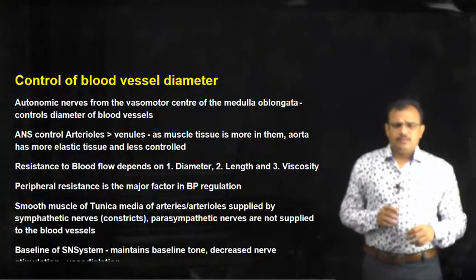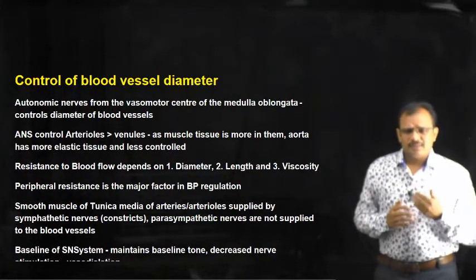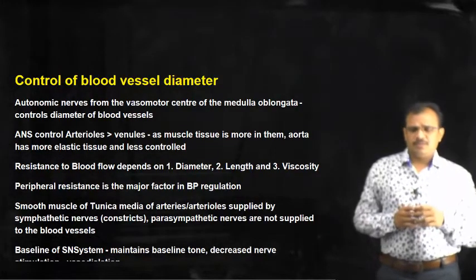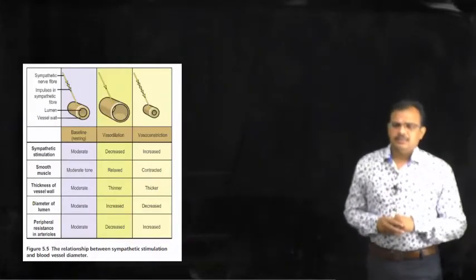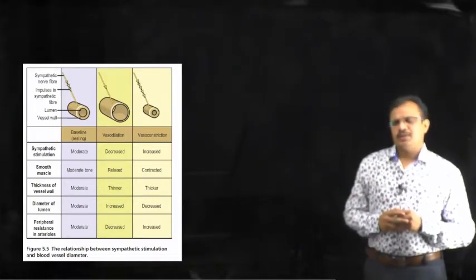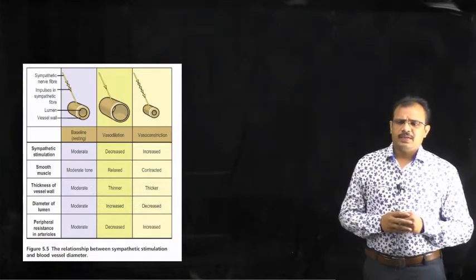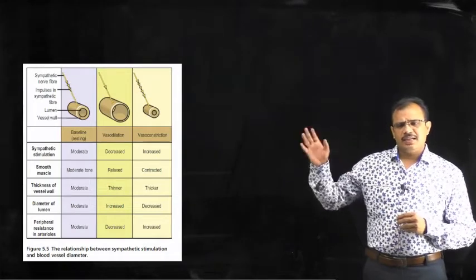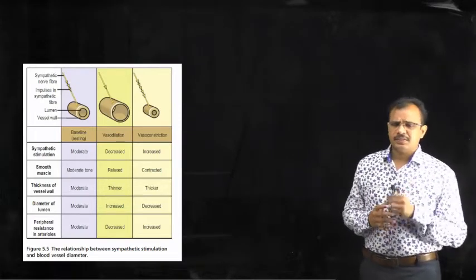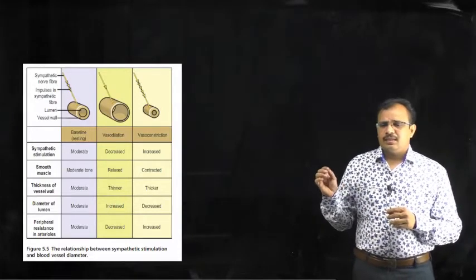Now let us see how an increase or a decrease in sympathetic nerve activity affects the diameter of the blood vessel. These are the three different states of a blood vessel. Here you can see in the first case it is a normal blood vessel, in the second case it is a dilated blood vessel, and in the third case it is a constricted blood vessel. And you can see the sympathetic nerve stimulation.